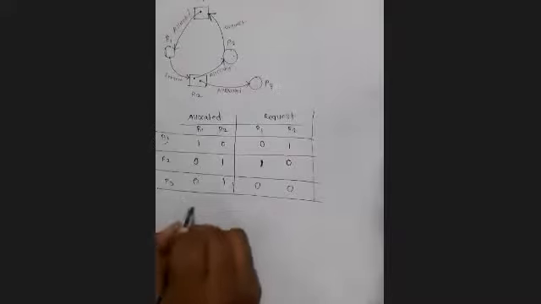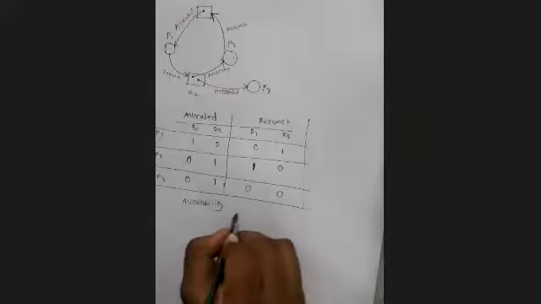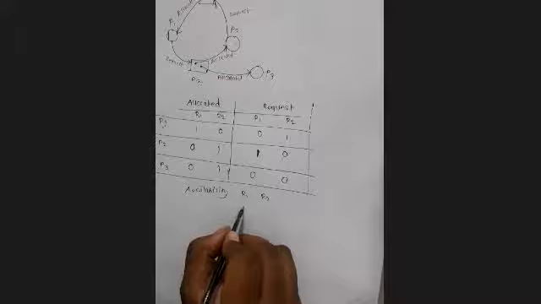Okay. So let us write down the availability. We have two resources, R1 and R2, and both are already occupied. Both instances of R2 are allocated, and the 1 instance of R1 is already allocated. So 0 0 is the current availability.